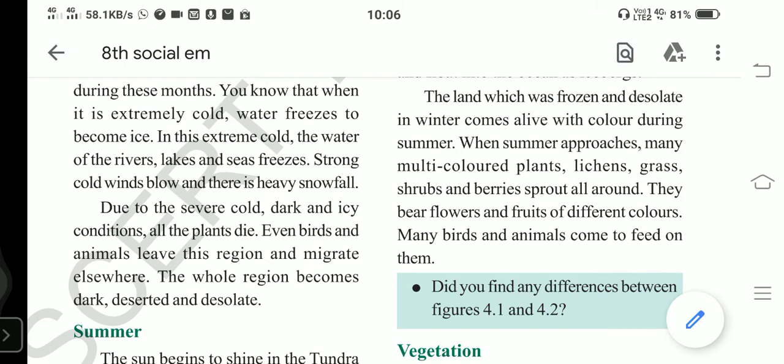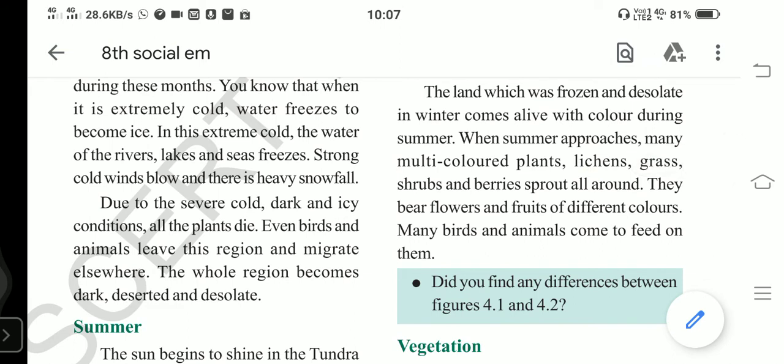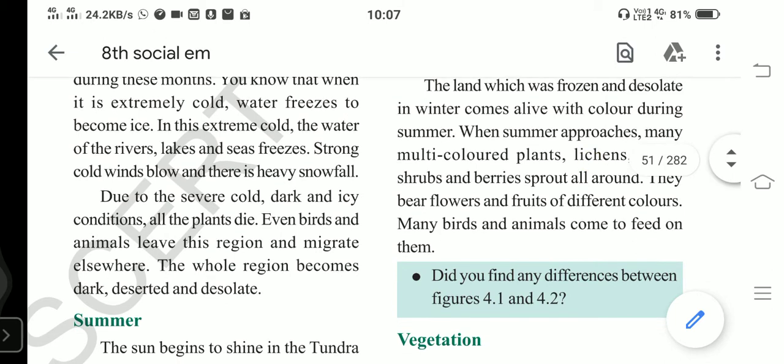So it is different from our regions. In our regions we get sunrise and sunset every day, but there is no sunrise and sunset every day there. If the sun rises, it will stay for 3 months. If the sun sets, there will be darkness for 3 months. So there is a unique type of vegetation, a unique type of climate we find in the Tundra region, that is the polar region. Now let us see that vegetation.